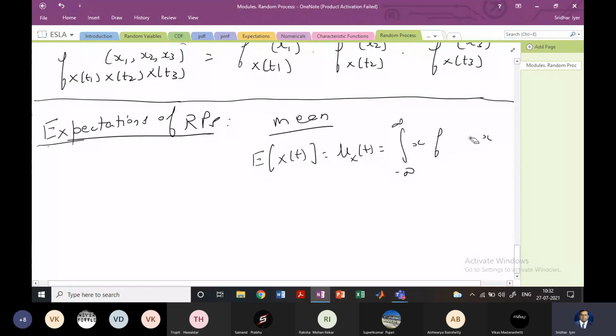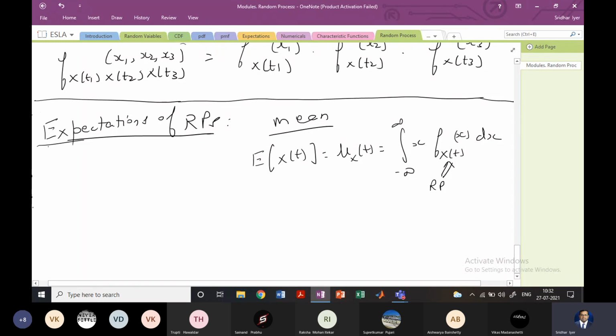The only difference is we write this as x f_{X(t)}(x) dx. This X(t) here denotes the random process, an entire process which has different values at different instants of time. So that's how we can calculate the mean.